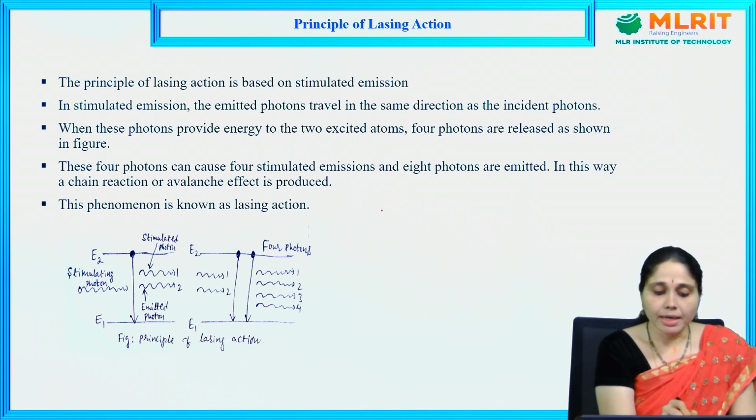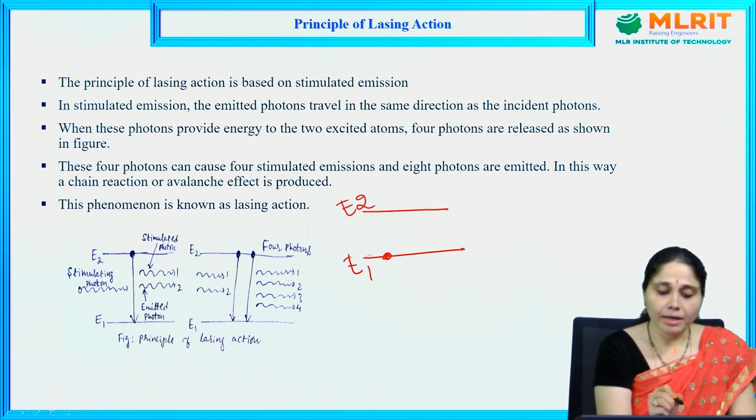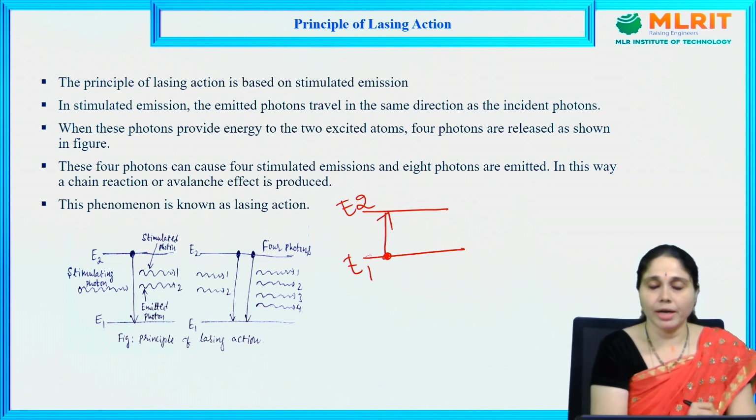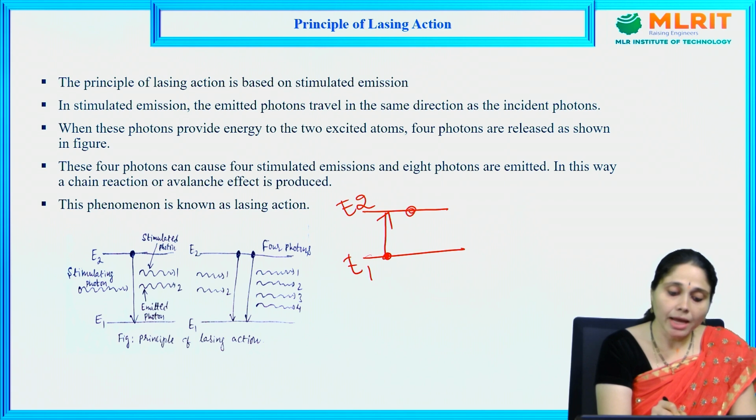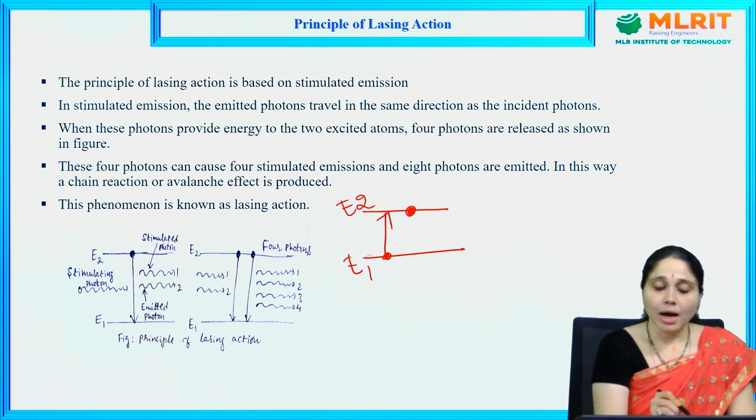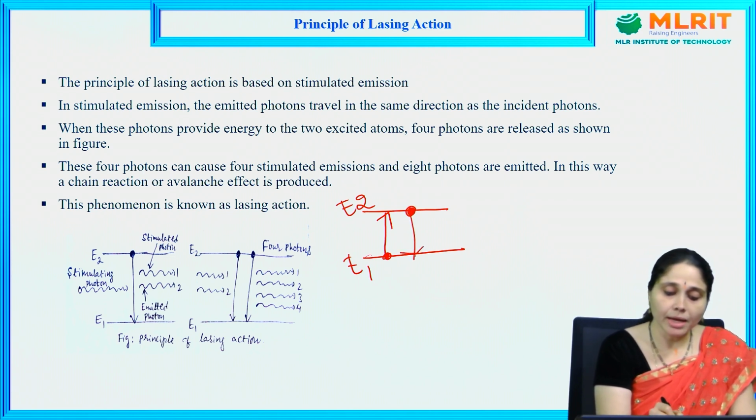See here, this is E1, the ground state, and this is E2, the higher energy state. Whenever the atom is in the ground state, it gets absorbed to the higher energy state, stays for a period of time, and returns to the ground state by giving some amount of energy called h nu.